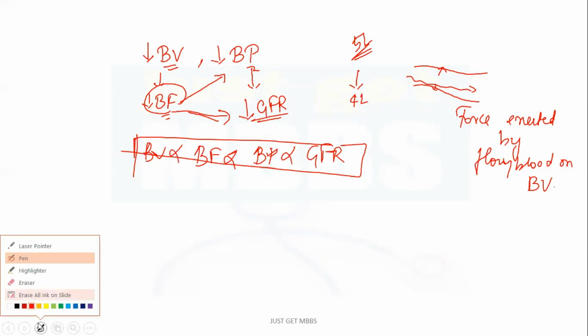Now let us talk regarding our NEET exams. Kidney functions can be regulated by some hormones from the hypothalamus, or by a substance from the kidney itself, from an apparatus called JGA, the juxtaglomerular apparatus.